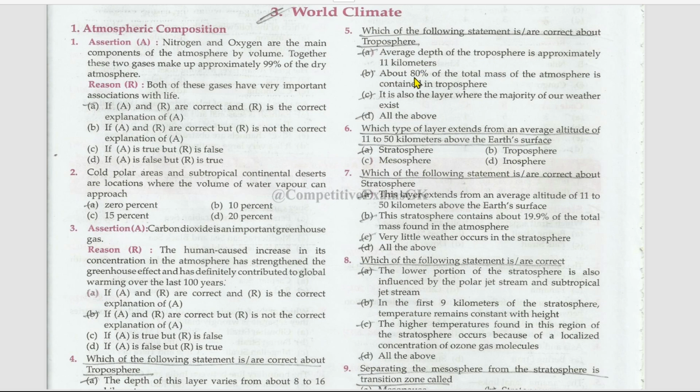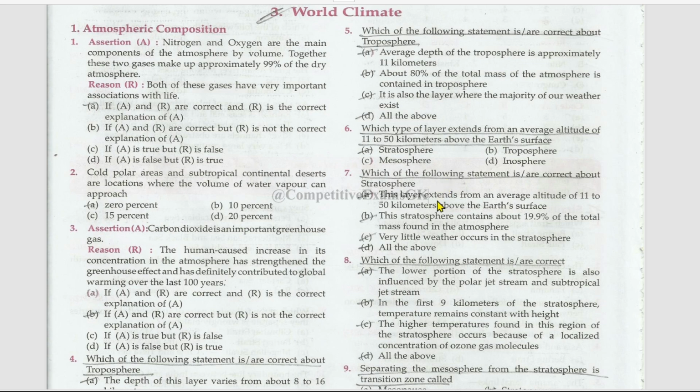About 80% of the total mass of the atmosphere is contained in the troposphere. True. It is also the layer where the majority of our weather exists. This is also right. All of them are the correct options regarding troposphere. Which layer extends from an average altitude of 11 to 50 kilometers above the Earth's surface, that is stratosphere? Which of the following statements is or are correct about stratosphere?